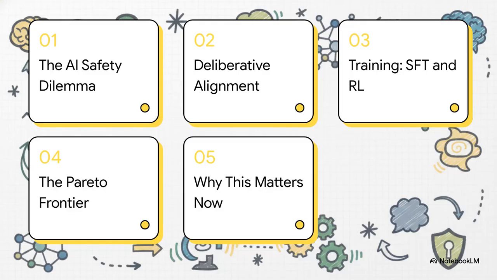So here's our roadmap for this explainer. We'll kick things off with the AI safety dilemma, introduce the core solution of deliberative alignment, and then break down the training method using SFT and RL. After that, we'll look at the incredible results pushing the Pareto frontier and wrap up with why this matters so much for the future of AI. Let's get right to it.